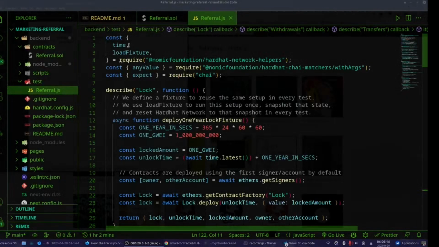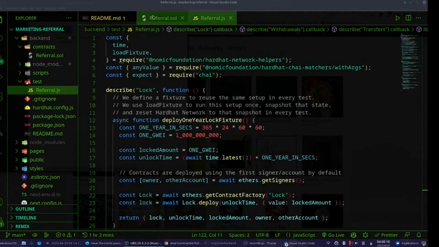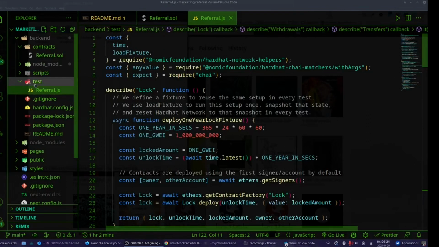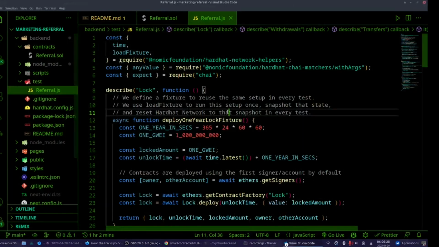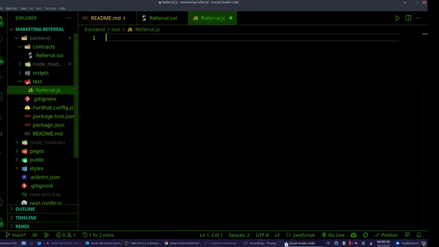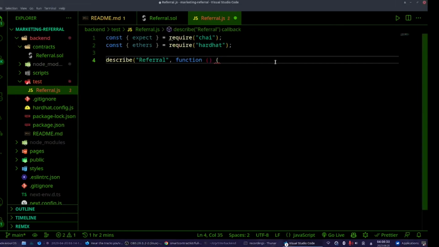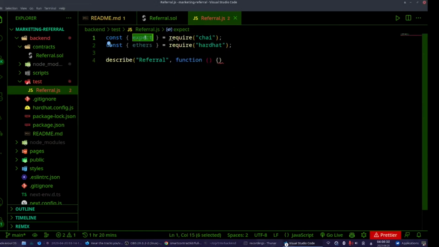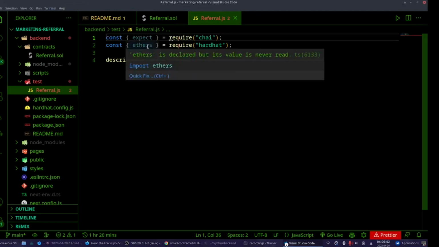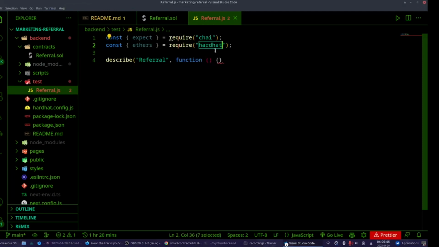Hello again. Since we have written our smart contract, it's time to test it. Here Hardhat has created a test folder for us. I renamed it. It was log.js. I renamed it as Referral.js. I'm deleting everything inside. I'm pasting this. Well, we need to get expect from Chai, which is a test suite, and we require Ethers from Hardhat. So not Ethers from Ethers, but Ethers from Hardhat.